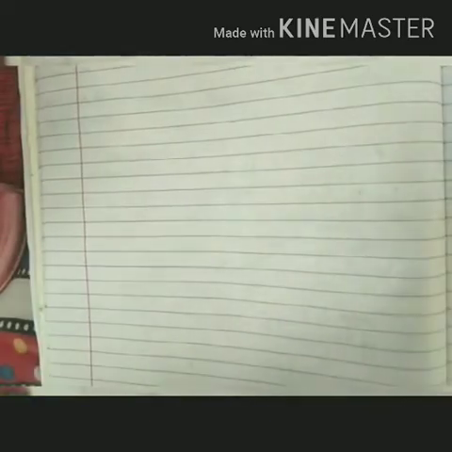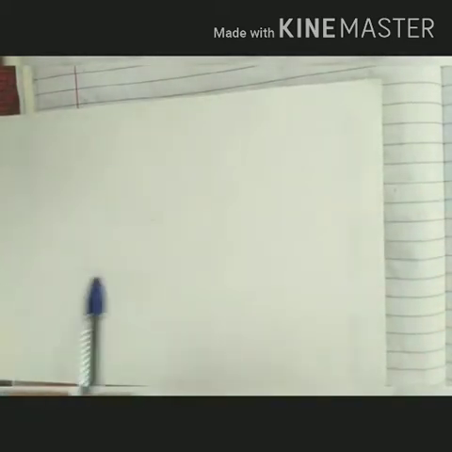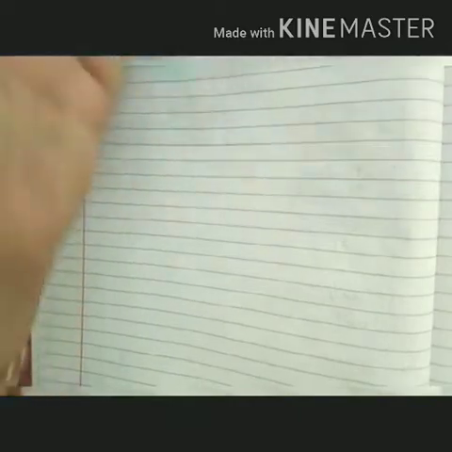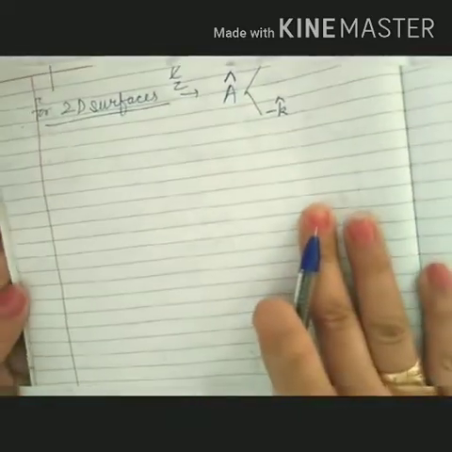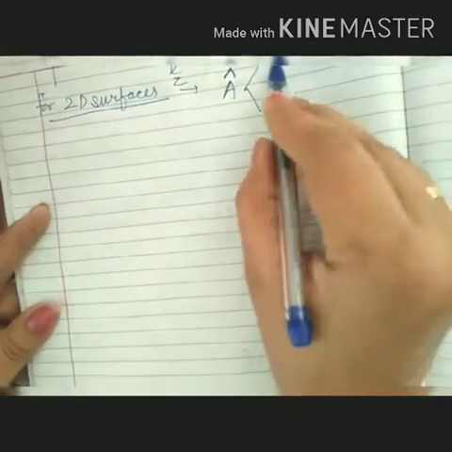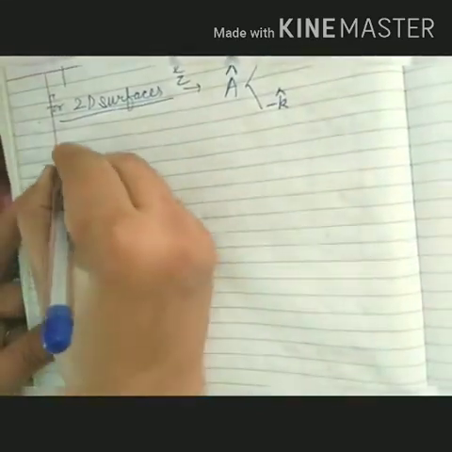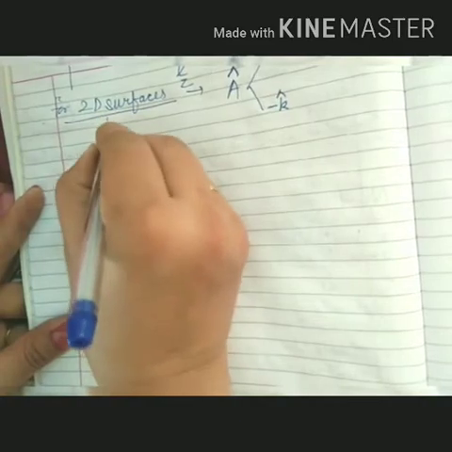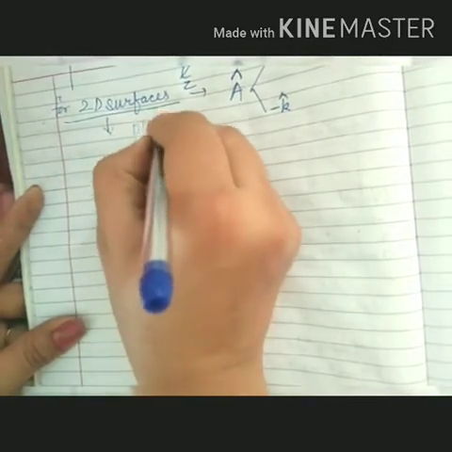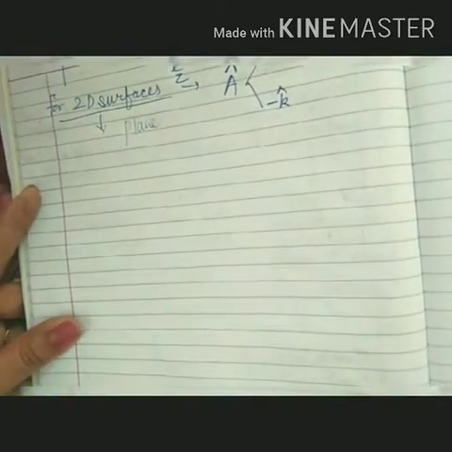It means for this area, the area vector may be upward or downward. If I keep it like this, its area vector will have two directions, one along positive and second one along negative. It means it may have any two. Now these two surfaces are considered to be plane surfaces.